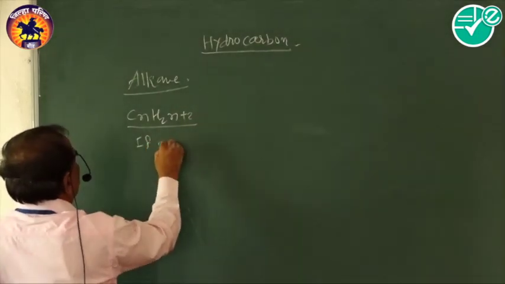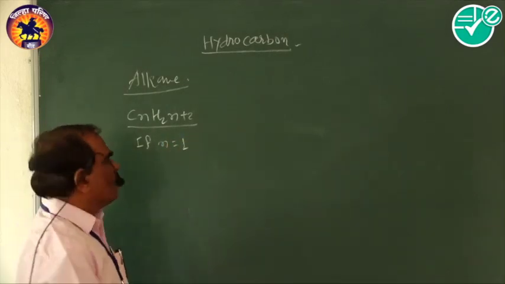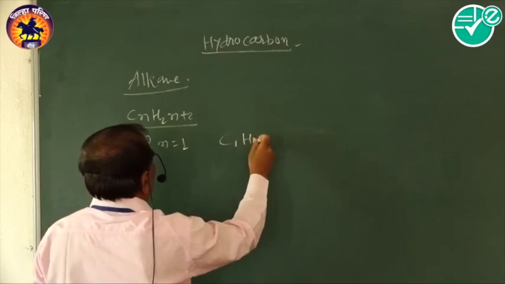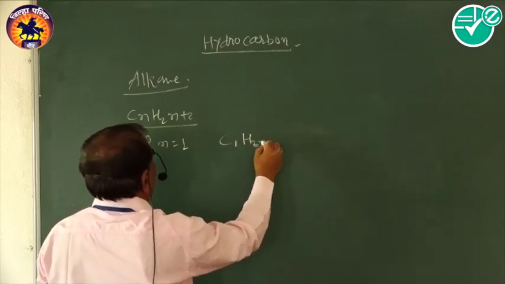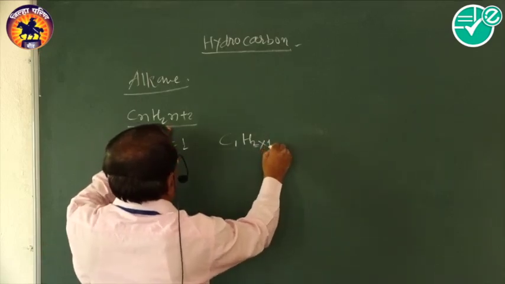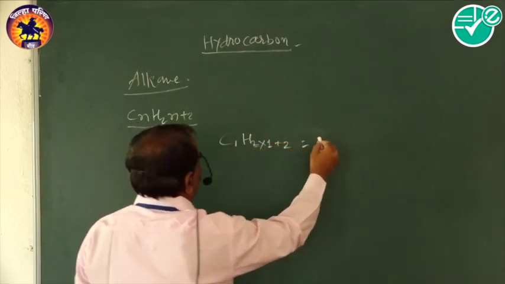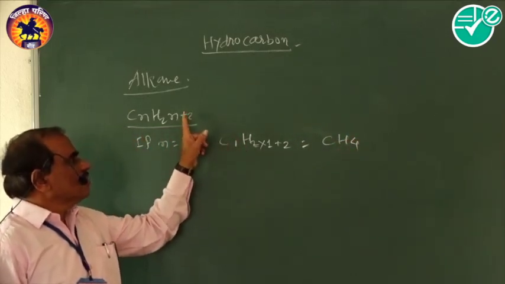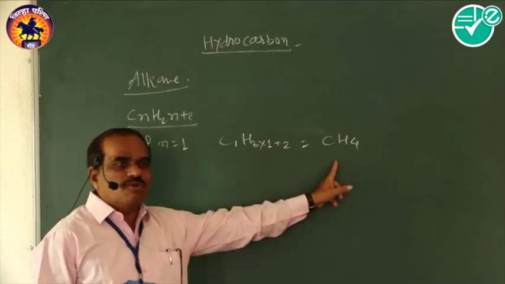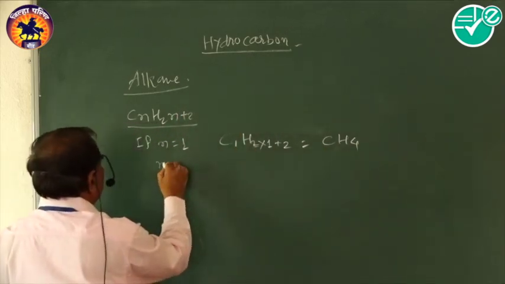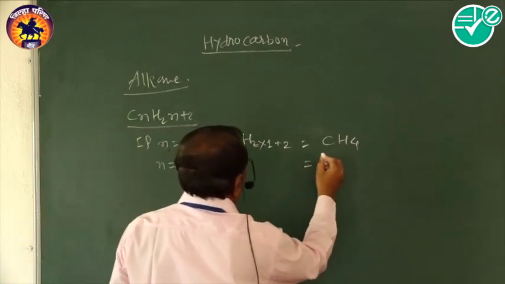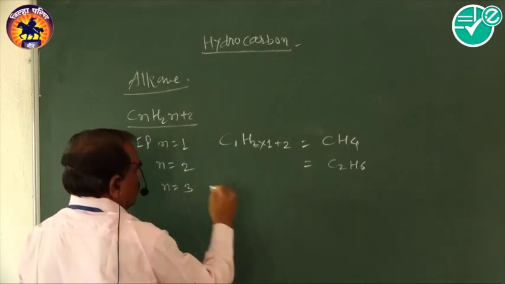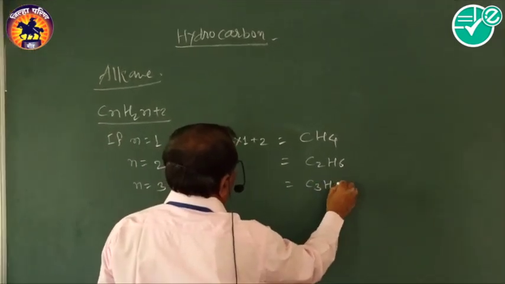If we take n equal to 1, then the formula becomes C1H(2×1+2), that is CH4. In this way, the first member of the alkanes is CH4. Then second, if n is equal to 2, the formula becomes C2H6. Then n equal to 3, the formula becomes C3H8.